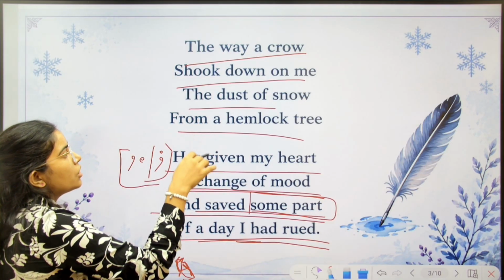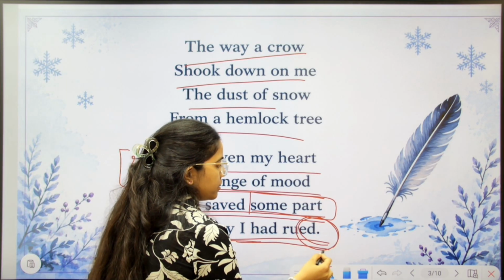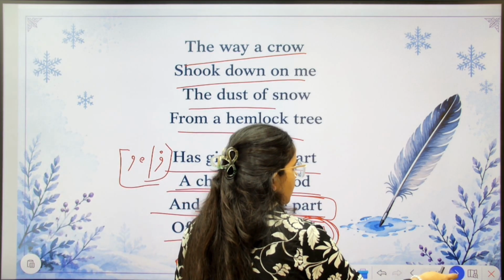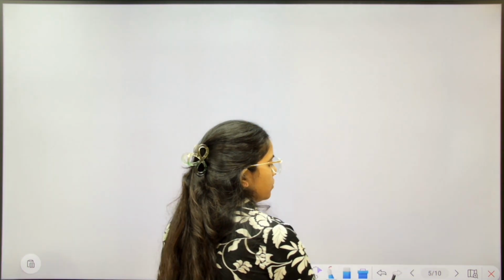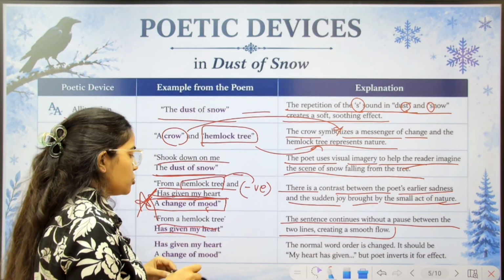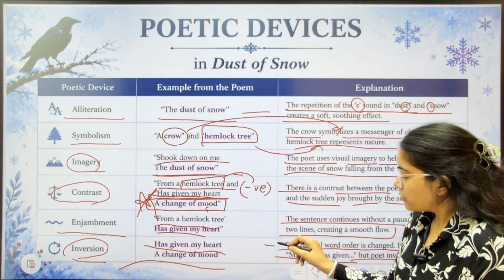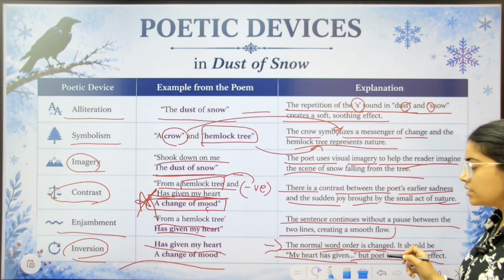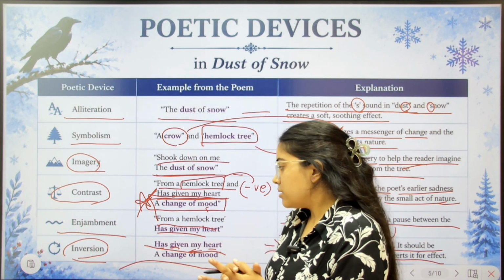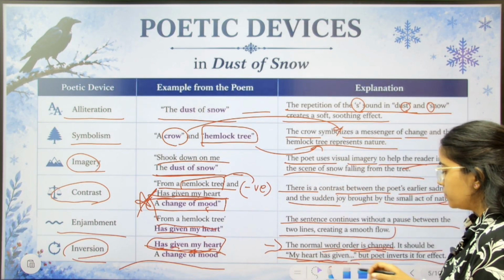"The way a crow shook down on me," there is no punctuation used. Only at the end of the poem, there is a full stop. Next is inversion. In inversion, we can observe that the normal word order is changed. Robert Frost has used the inversion of the words in a sentence. He is saying "has given my heart a change of mood."